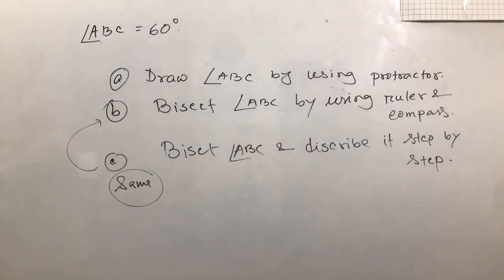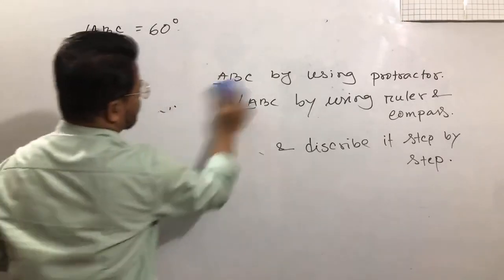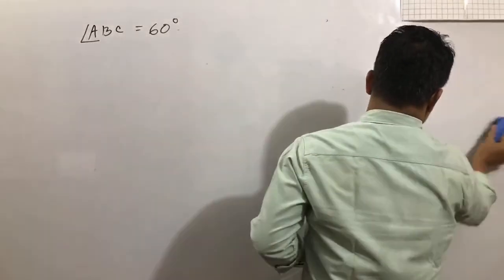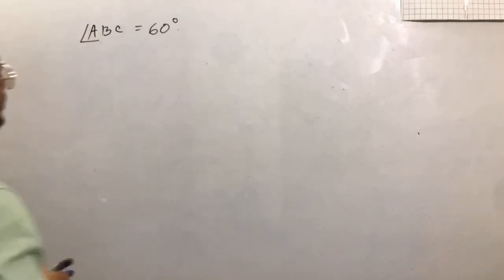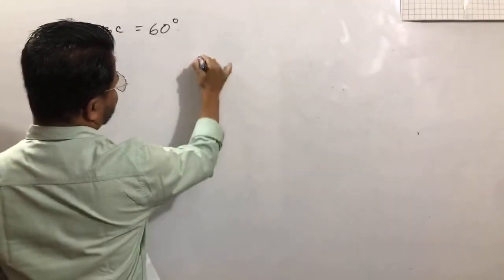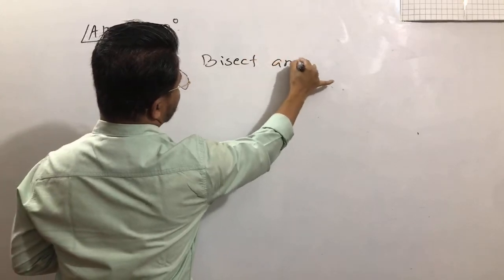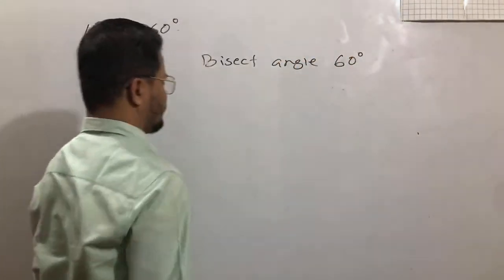Okay, let's review this one, question number B. Note down here, dear students, bisect an angle of 60 degrees.